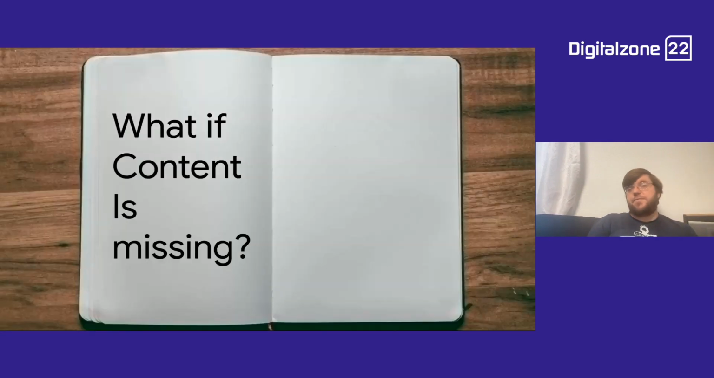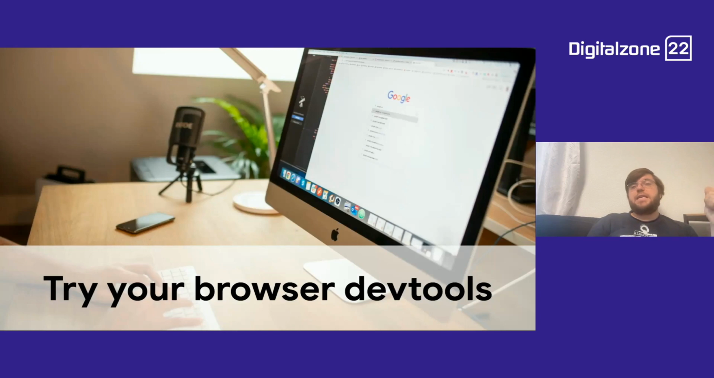So what if content is missing in the rendered HTML? Well, as I said, likely a JavaScript problem. But how do I debug that? How do I find out? Well, conveniently, your browser has a lot of really useful tooling that you can use to debug problems that you might not necessarily find otherwise. You can do all sorts of things in your browser. You don't have to install other tools or third-party tools. You can actually do this in your browser.